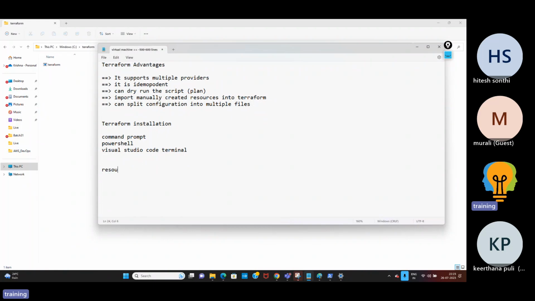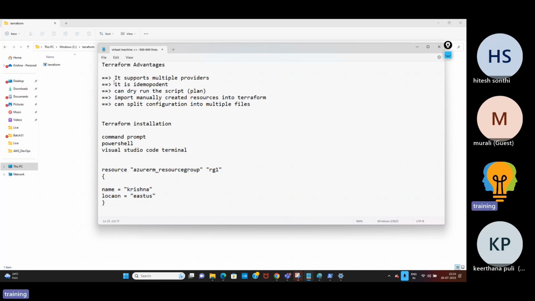So let me write the code: resource azurerm_resource_group, label name RG1, open bracket, name equal to Krishna LOC, location is US. So this is the Terraform code now.